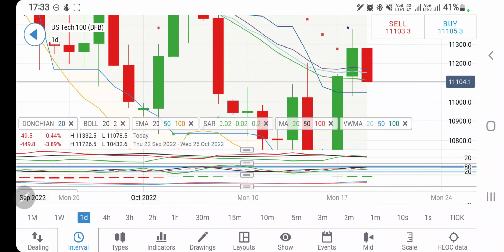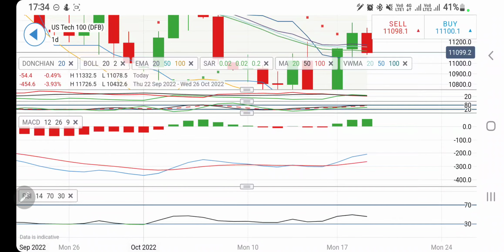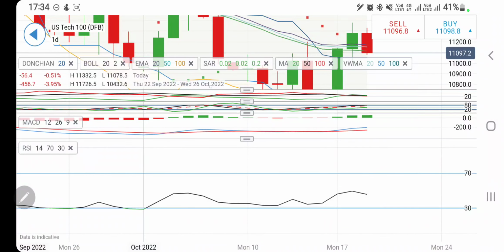This is the next probability which can happen today, is something like this, and then 10,970, 10,950 levels cannot be denied. Below that 10,920 levels will be seen. So in fact till 10,970, 11,000 you have to stay alert and cautious. Yes, it can drop till there. The directional movement is bullish, stochastic overbought. The MACD divergent and bullish, RSI looking downwards.